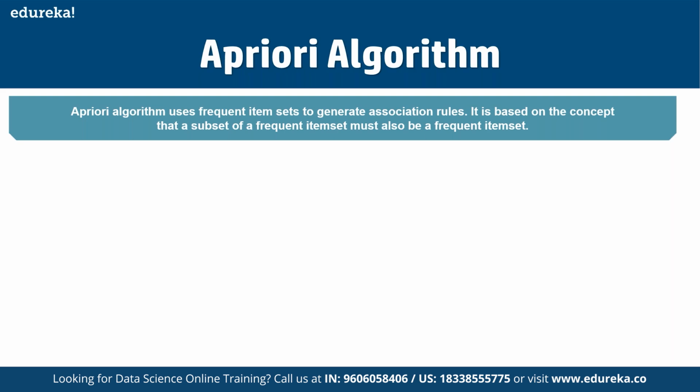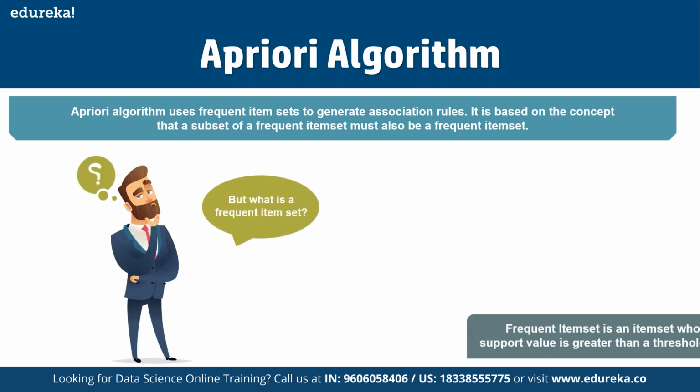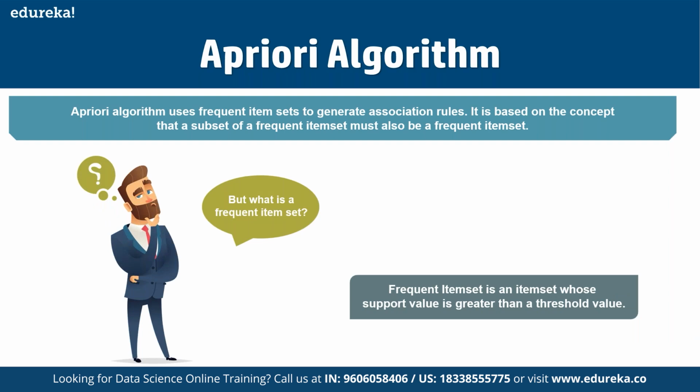And a frequent item set is an item set whose support value is greater than a threshold value, the support that we have set.